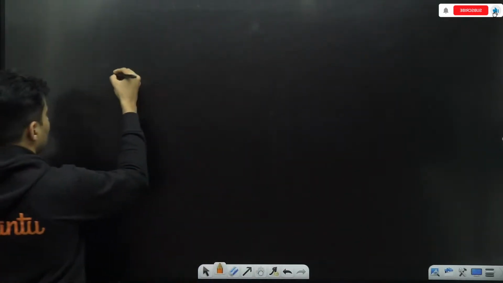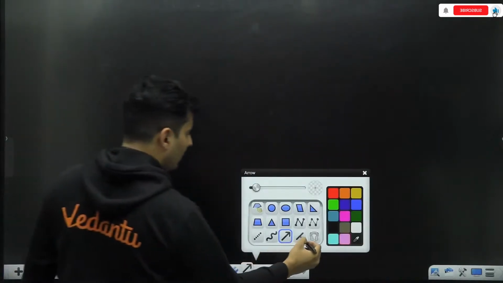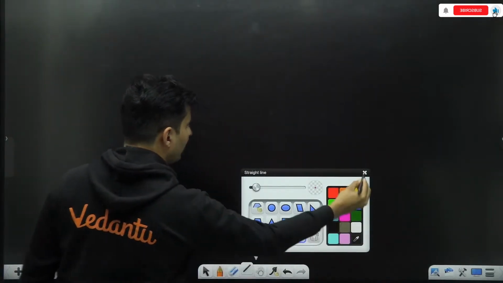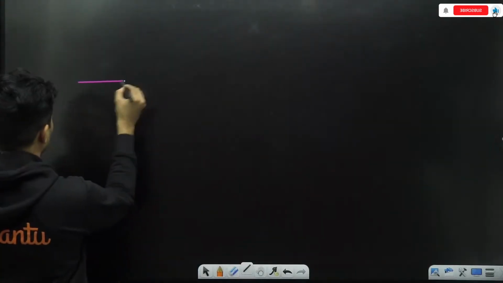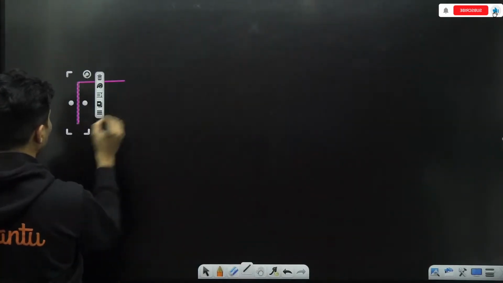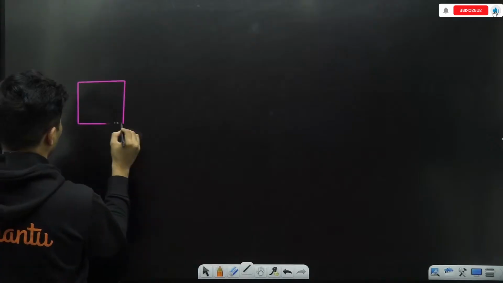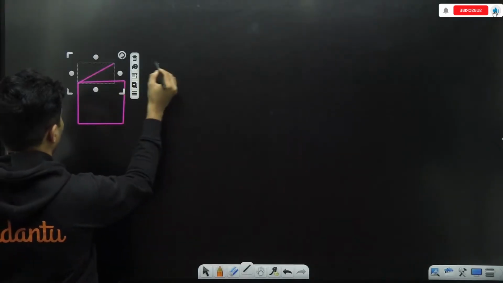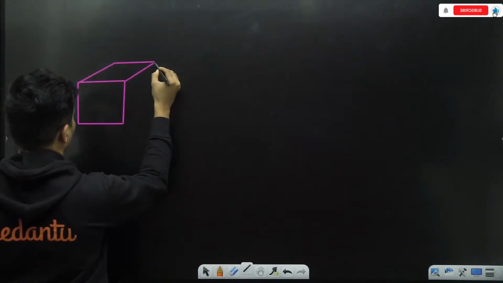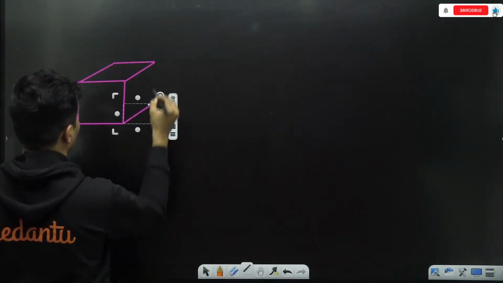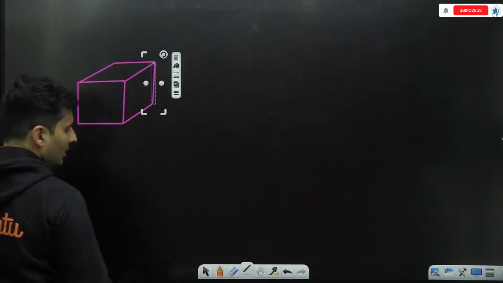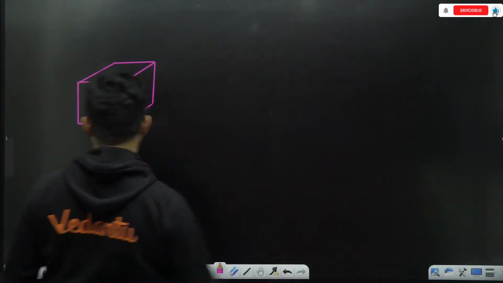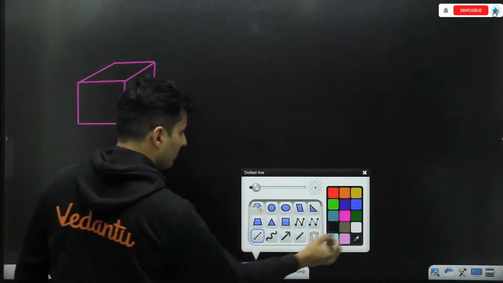Imagine there is a cube. Imagine there is a cubical surface. So let me just draw a cube like this.